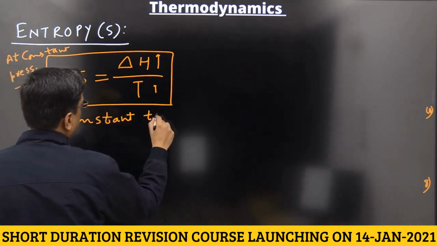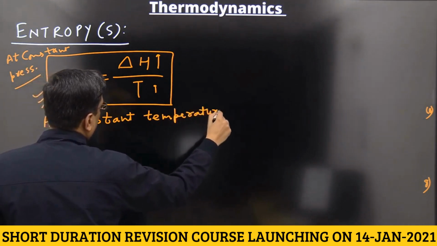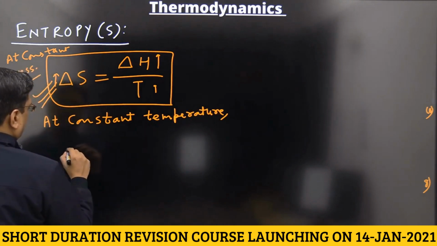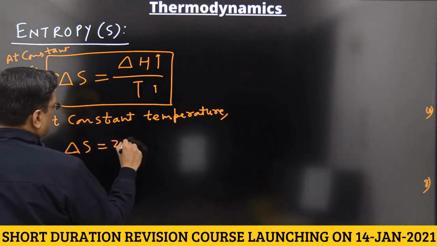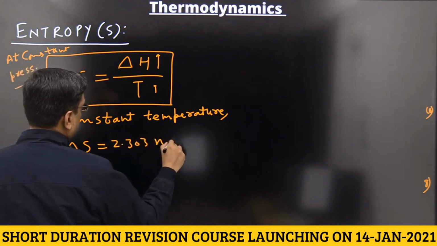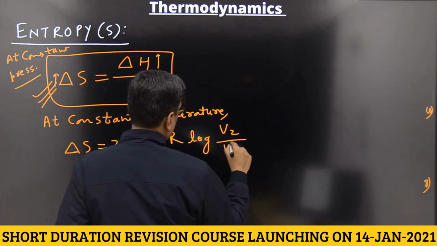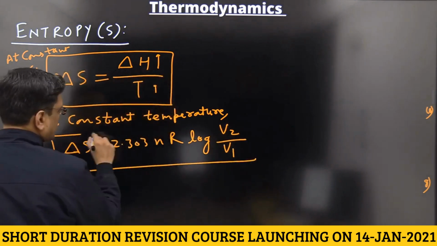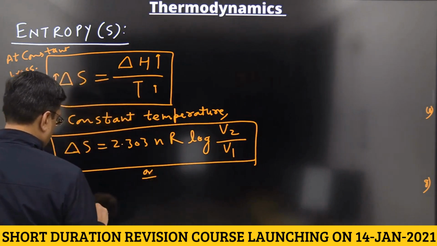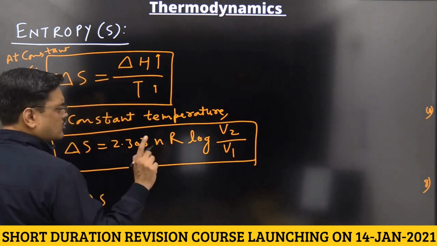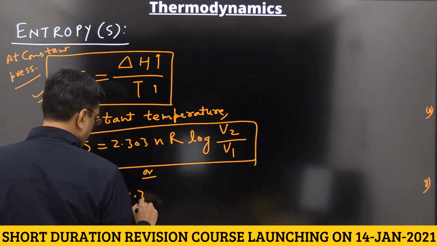But at constant temperature, if an isothermal process is present, delta S is equal to 2.303 nR log V2 by V1. Use this formula. If isothermal is given, then use this formula for calculating the change in entropy.